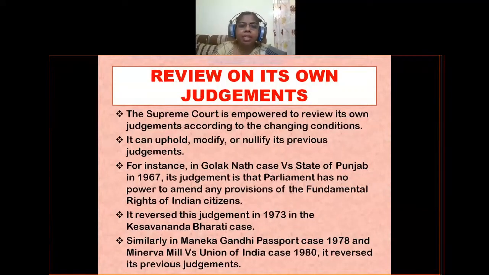Like this, some other cases also happened in the history of the Supreme Court. Similarly, in the Maneka Gandhi passport case in 1978 and Minerva Mills versus Union of India in 1980, the Supreme Court of India reversed its own previous judgments. So this is about the review of its own judgments.